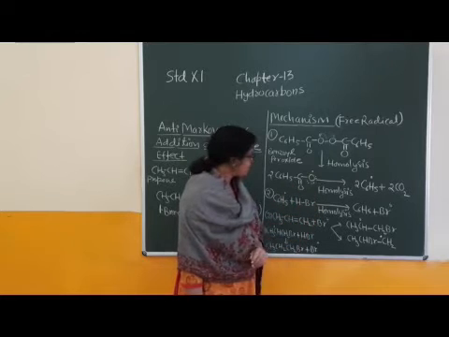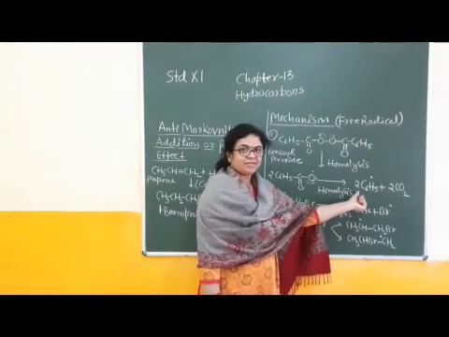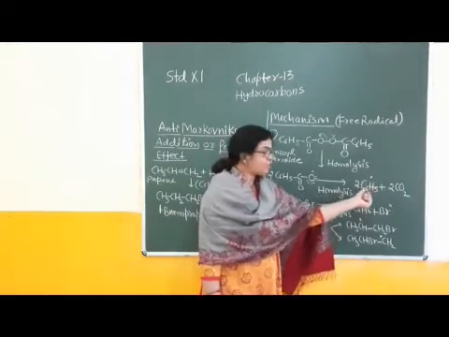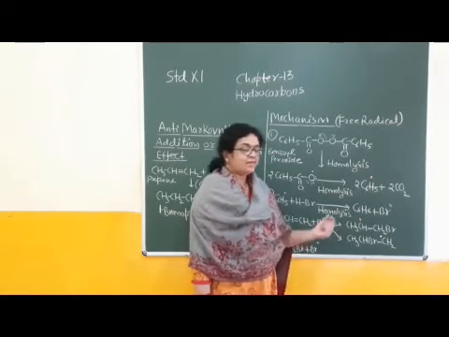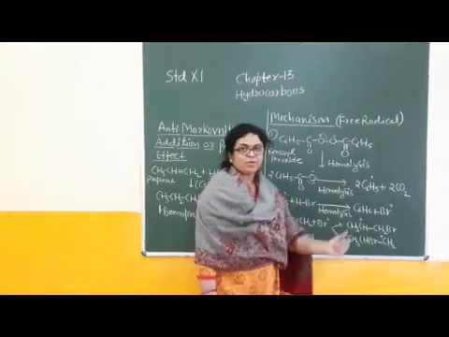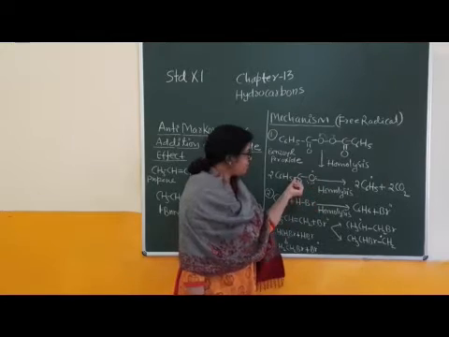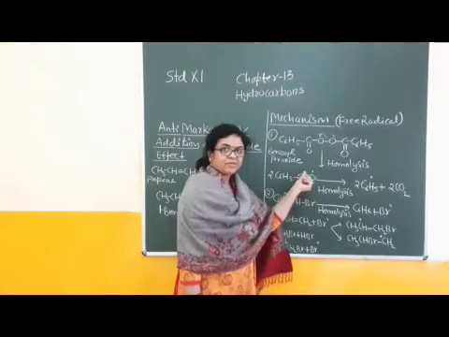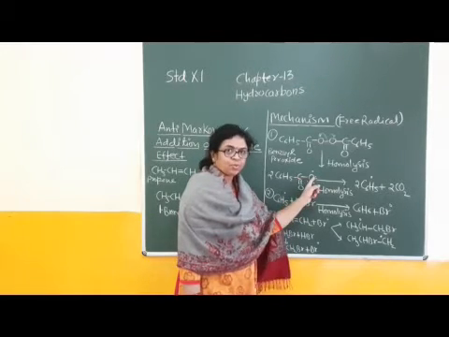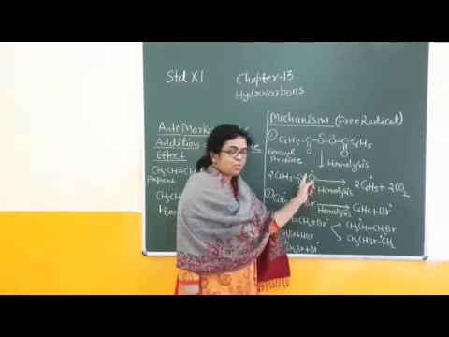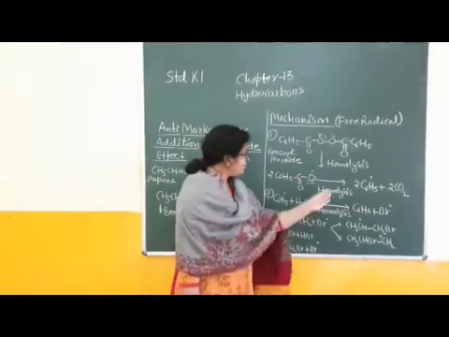Further homolysis between this carbon and this, and formation of the phenyl free radical, C6H5. An odd electron is present in this unit, in this chemical species. This is the phenyl free radical, and the stable molecule is carbon dioxide, right? 2 CO2. One electron of this carbon and this odd electron form a new chemical bond between C and O, C double bond O, C double bond O. The stable molecule is carbon dioxide, right?